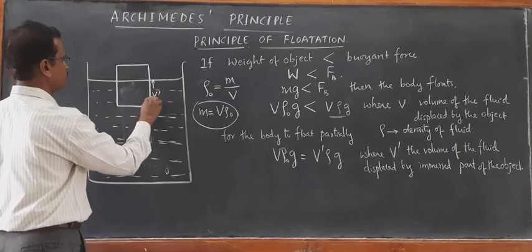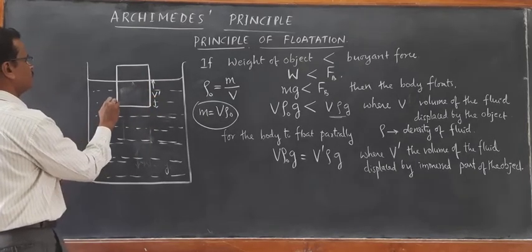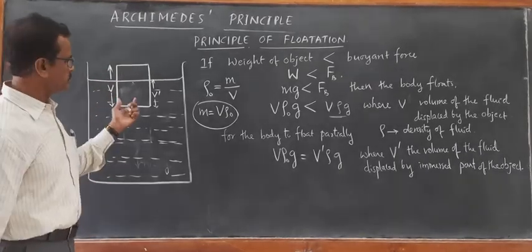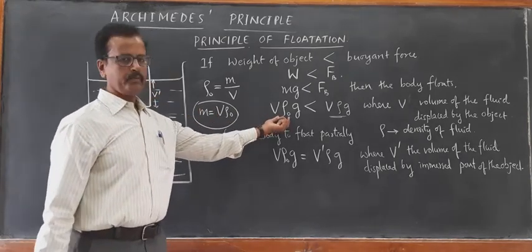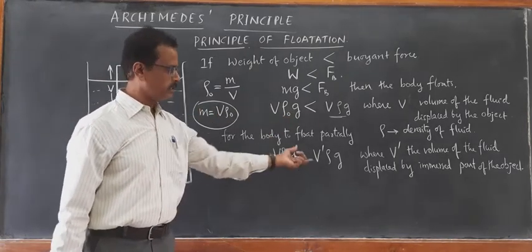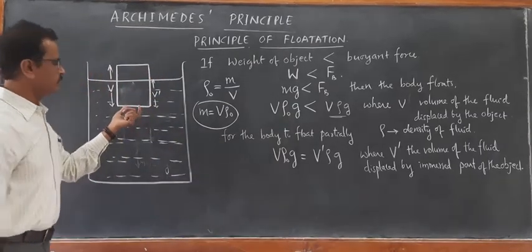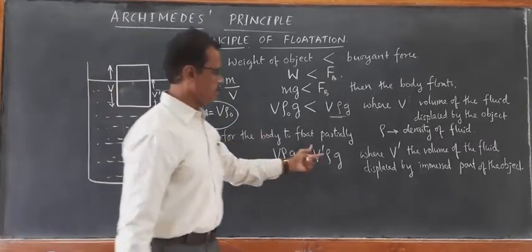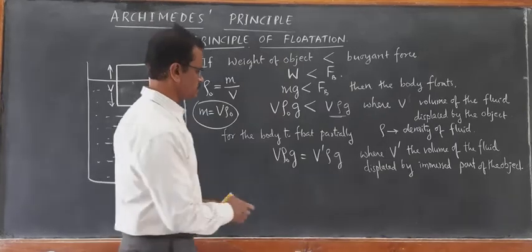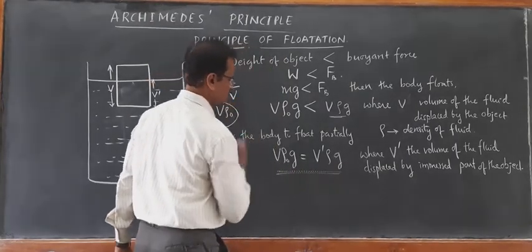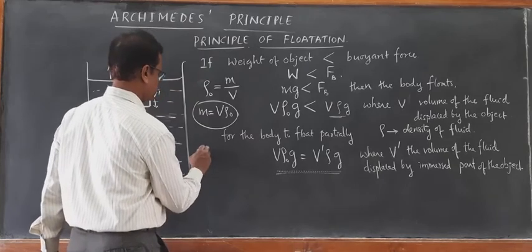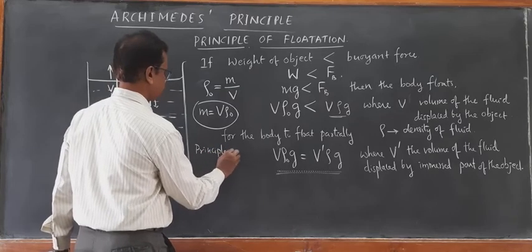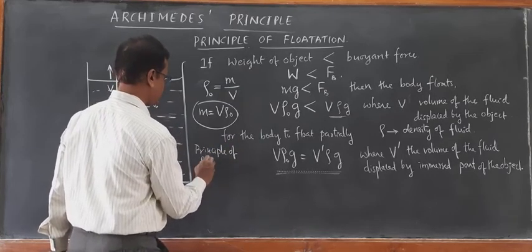Only this much volume of the body is immersed, whereas the entire volume of the body is V. So for the body to float, the weight of the body, V rho naught g, must be equal to the weight of the volume of the fluid displaced by the immersed part of the object. So this is the condition. This is called the condition of floating, or the principle of flotation.